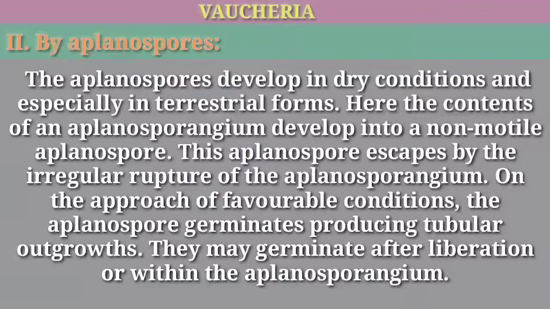2. By aplanospores. The aplanospores develop in dry conditions and especially in terrestrial forms. Here the contents of an aplanosporangium develop into a non-motile aplanospore. This aplanospore escapes by the irregular rupture of the aplanosporangium. On the approach of favorable conditions, the aplanospore germinates producing tubular outgrowths. They may germinate after liberation or within the aplanosporangium.